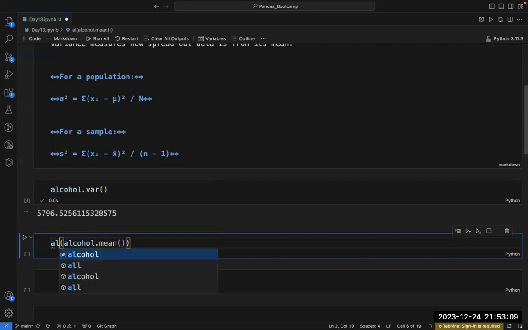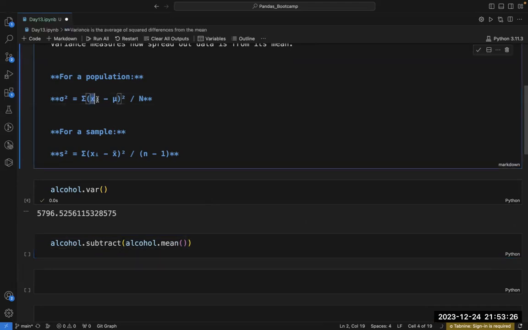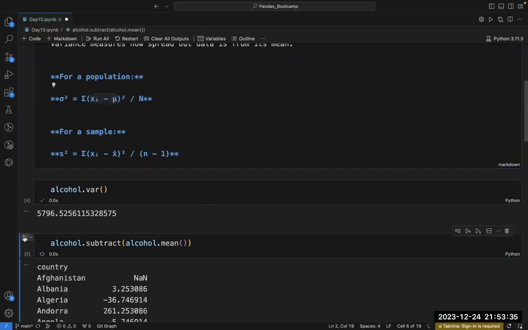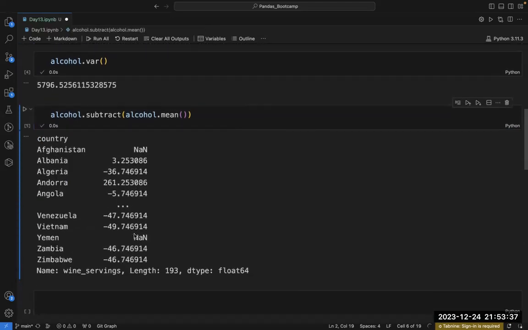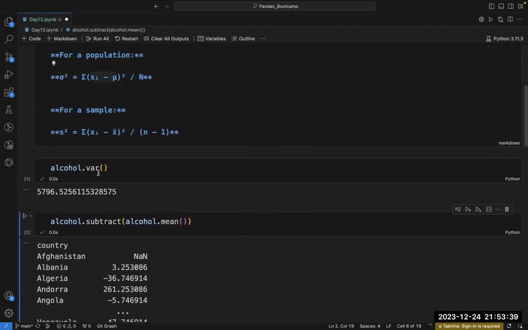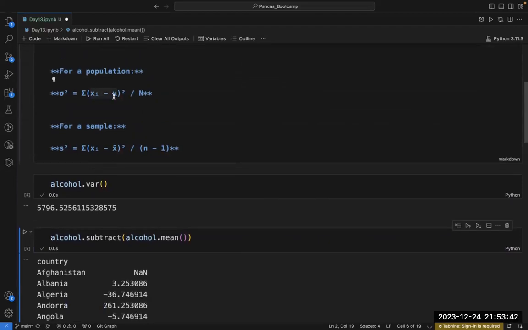I just have to write alcohol.subtract, subtract this thing. So what will this give me? This entire thing will basically give me xi minus mu. If I run this, it gives me this entire thing. This means I have calculated xi minus mu.